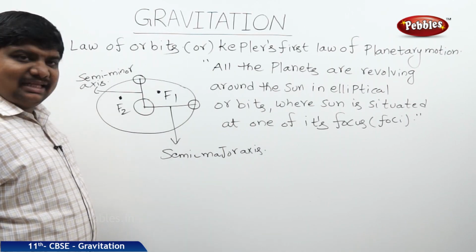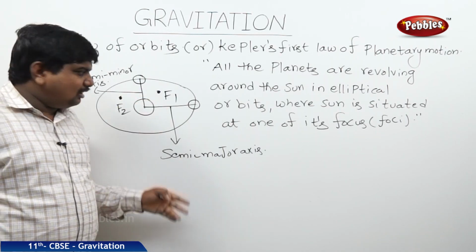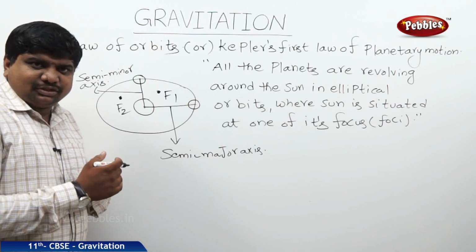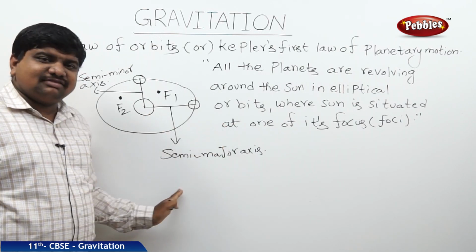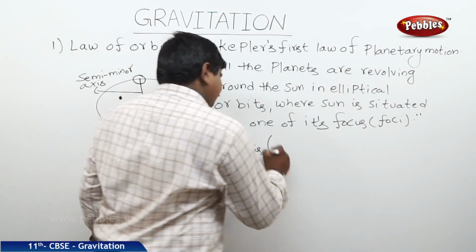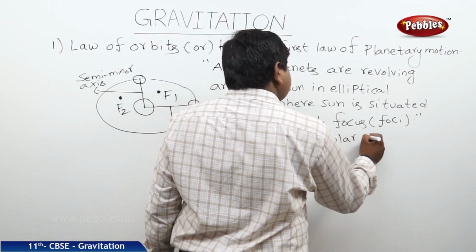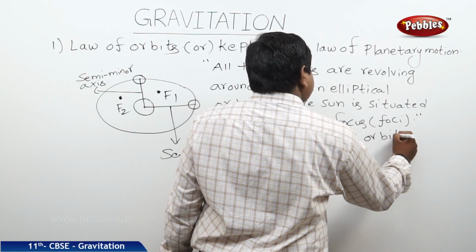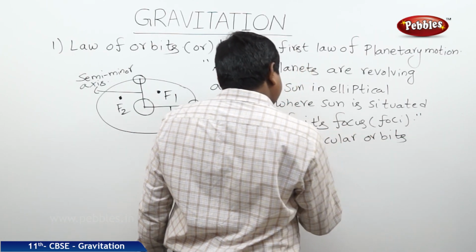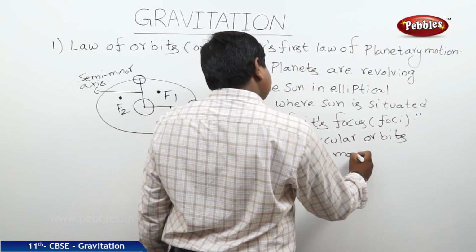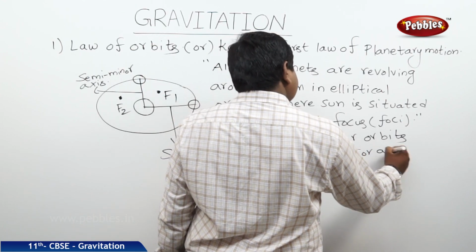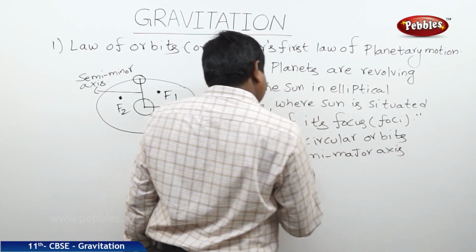So what we can say is that in the case of circular orbits, this F1 and F2 will merge together and the semi-major axis will become the radius. In circular orbits, the semi-major axis is the radius.